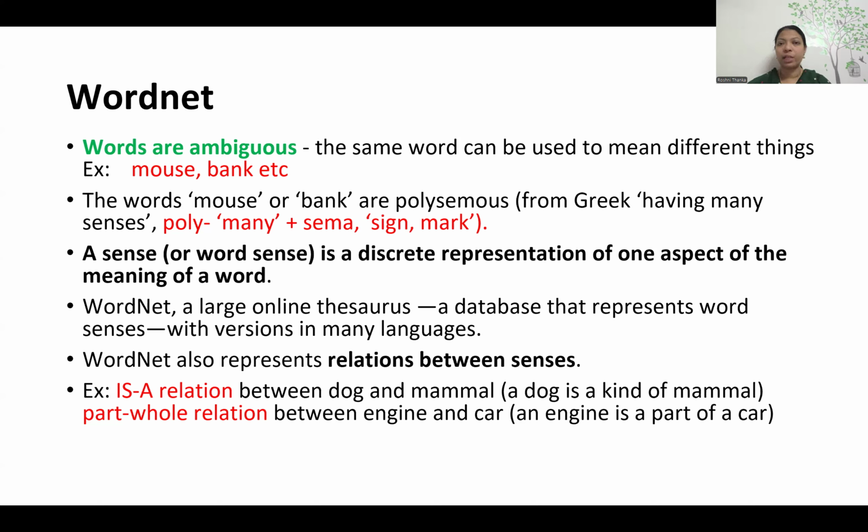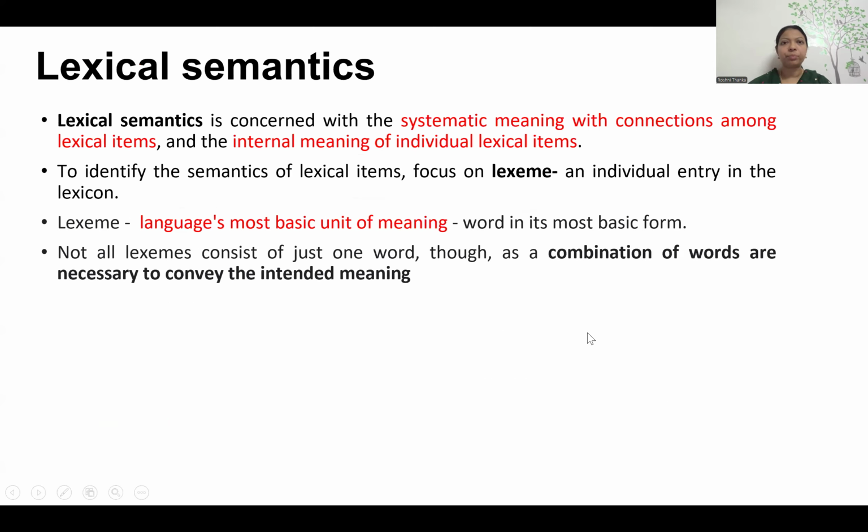What is another kind of relationship that may be available between words? It can be a part-of relationship. For example, an engine is a part of the whole car. Car is a whole thing, but the engine is a part of it. So that is a part-whole relationship. So lexical means a word, or we can say a group of words, and semantics means meaning. So we are going to talk about word meaning and their relationships. That's what we are going to discuss here.